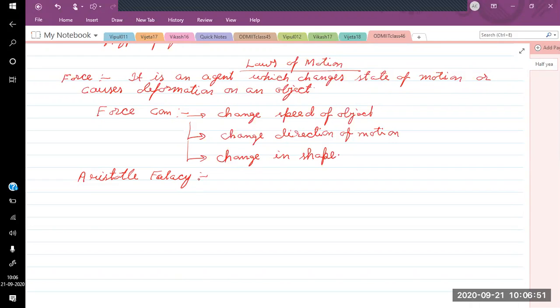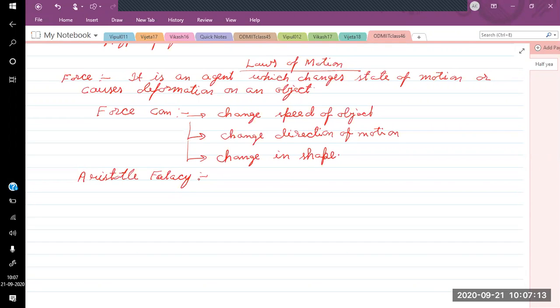That is also a general perception among the common masses. In our childhood, before we studied F equal to ma laws, everyone tends to think that an object will keep on moving only when we apply some force. So that is the Aristotle fallacy.